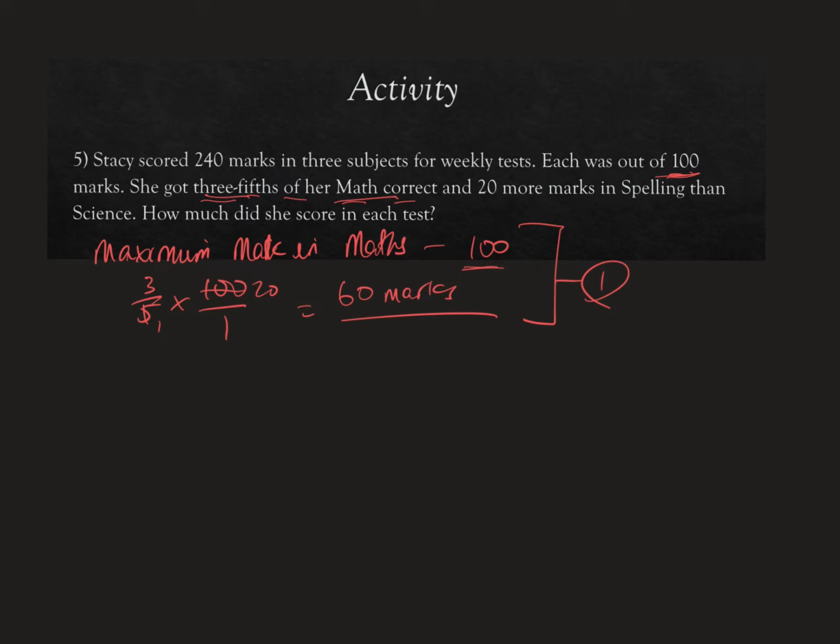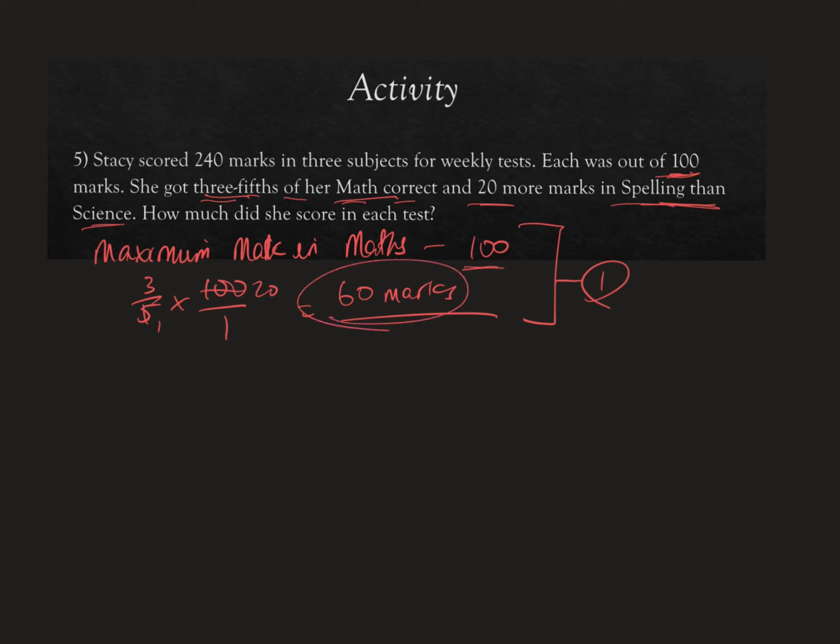Now, this is the part where we apply what we learned in that class, and I'll show you guys what we have to do. She got 20 more marks in spelling than science. So spelling must have more. This is another area in which students have trouble sometimes because of nervousness, anxiety, running out of time. They might put the extra marks somewhere else, right? They might give it to science instead of spelling. So this is what we have to do.